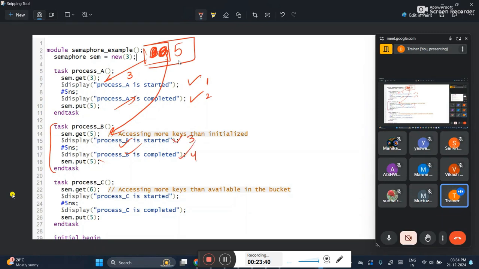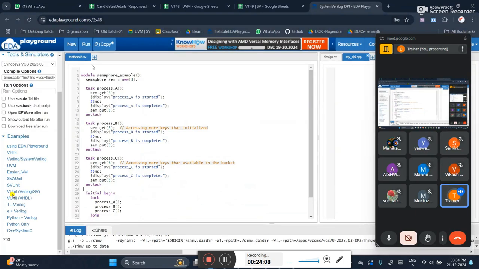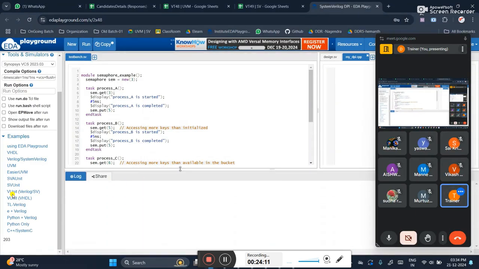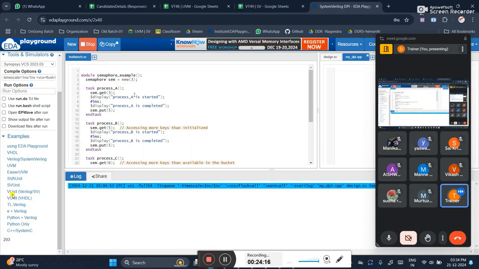Next, how many keys are present here? Five keys are present. But how many keys am I trying to get? I am trying to get six keys. How is it possible? It is not possible. I have only five keys, so you should get only five keys. If you're trying to get six keys, that is not possible, and this particular task will not get executed at all. So according to my prediction, I should get only four outputs. Those many keys only you can get. If I run the code now, only four outputs I will get.